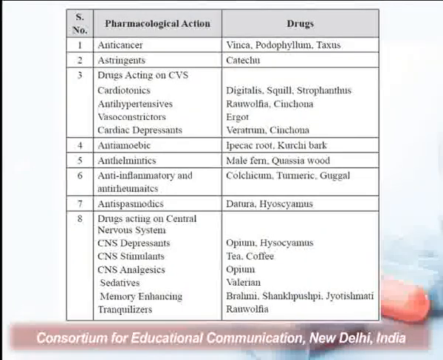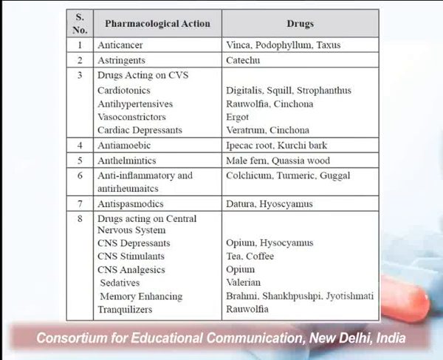Say, for example, there are drugs having anti-cancer activity, and the examples are Vinca, Podophyllum and Taxus. There are drugs that act on the cardiovascular system, and they can be further categorized into their specific actions. For example, certain drugs have a positive effect on the cardiac muscles, which are known as cardiotonics, and digitalis, quill and strophanthus are examples of cardiotonics.